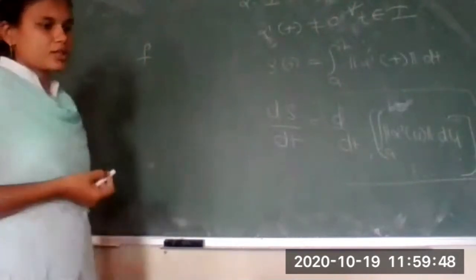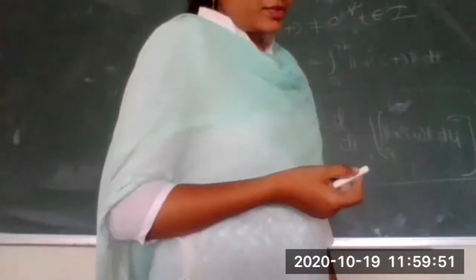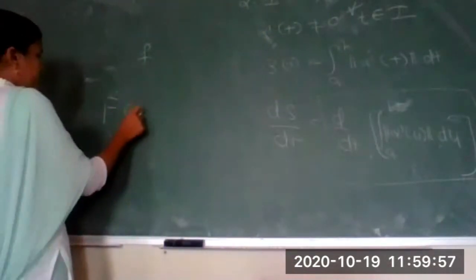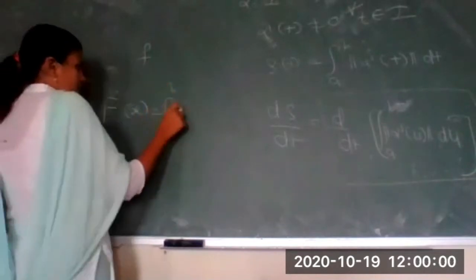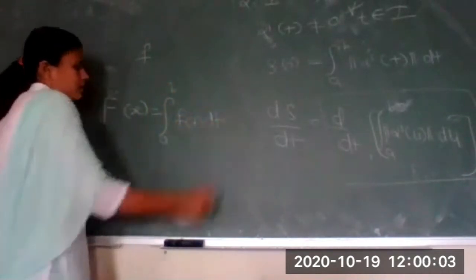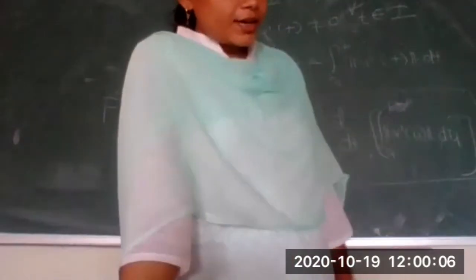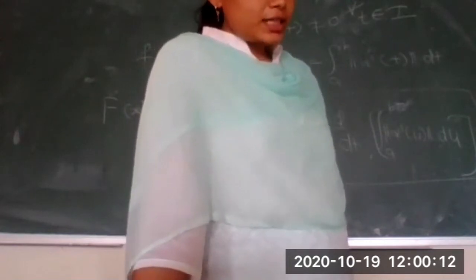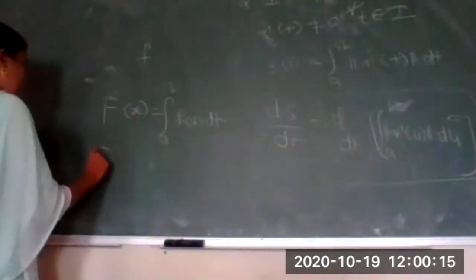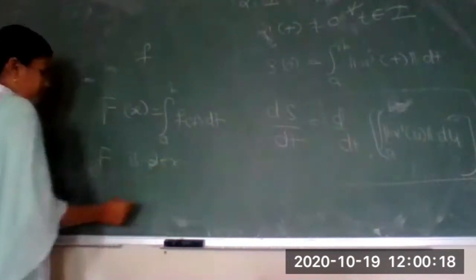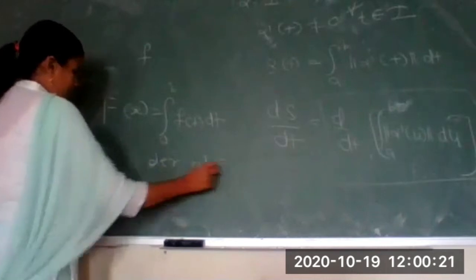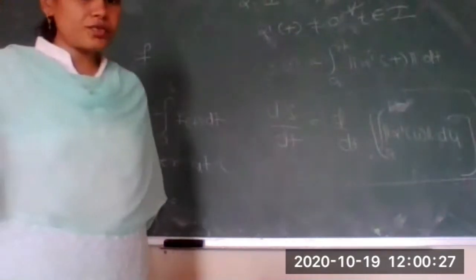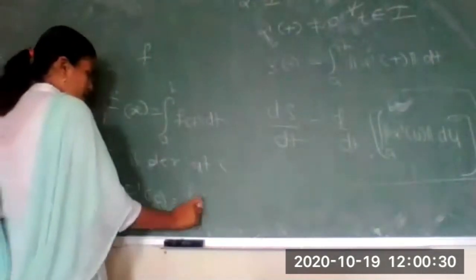If small f is a continuous function and f is bounded and integrable, then there exists another function, say capital F of x, such that the integral from a to x of f of t dt, and capital F is a continuous function if small f is continuous, and if f is continuous at c, capital F is differentiable at c, then we have F dash of c is equal to f of c.